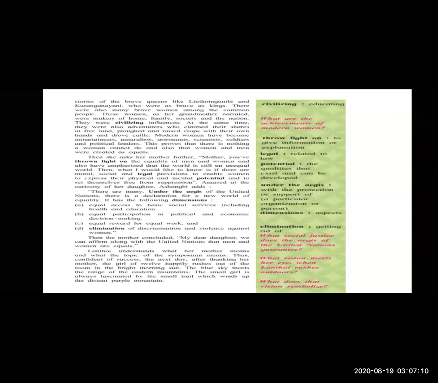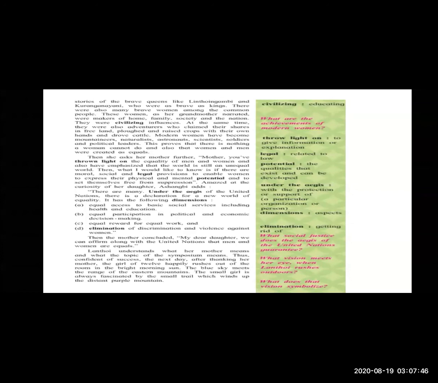So see here, in this lesson, nature created man and woman as equal. This lesson promotes fairness and justice between the genders, not only in words but also in practice. It looks at the unresolved issue of gender inequality through the innocent eyes of Lanthai, a girl of 12 years, the daughter of Ashangbi.